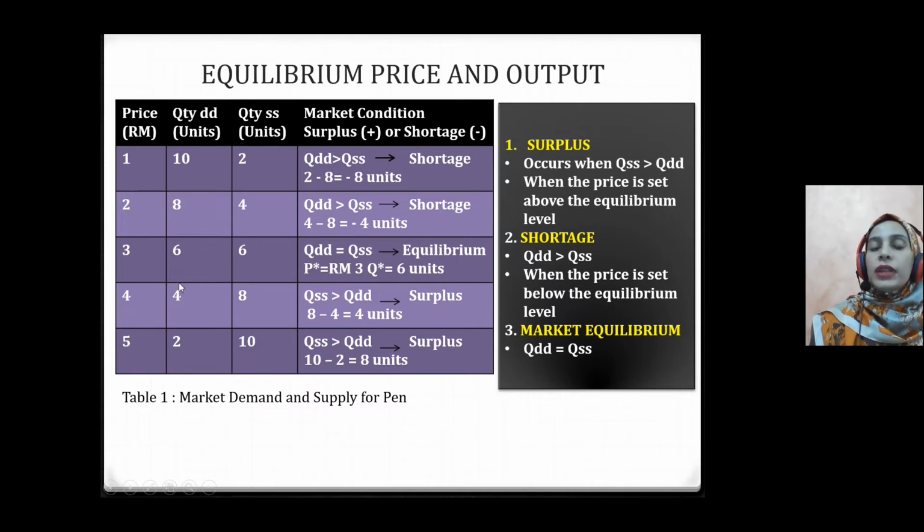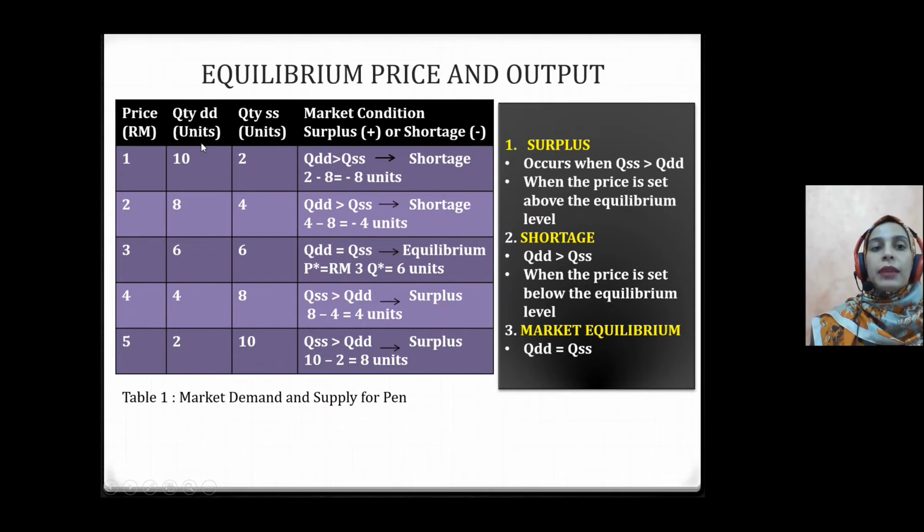Now, what happened to the other prices and quantities? Okay, if the price is located below the equilibrium price or above the equilibrium price, this condition is known as disequilibrium. So when the price is at 1 ringgit, for instance, it is below the equilibrium price. So we can see that the quantity demanded will be greater than the quantity supplied. When the quantity demanded is greater than quantity supplied, it will be shortage, excess of demand.